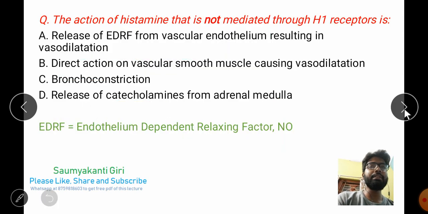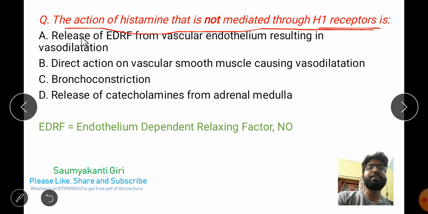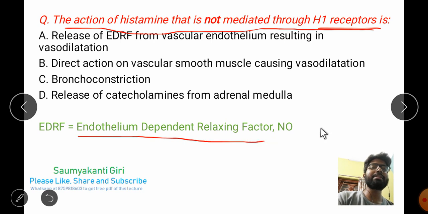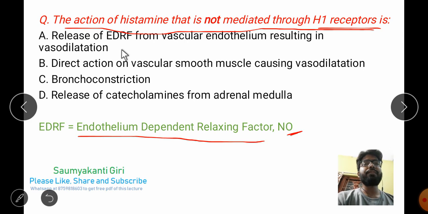Next question: the action of histamine that is not mediated through the H1 receptor. Option A is release of EDRF, endothelium dependent relaxing factor like NO, from vascular endothelium resulting in vasodilation. Option B is direct action on vascular smooth muscle causing vasodilation. Option C is bronchoconstriction. Option D is release of catecholamines from the adrenal medulla.